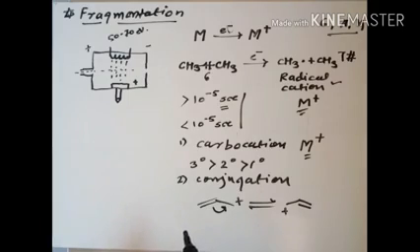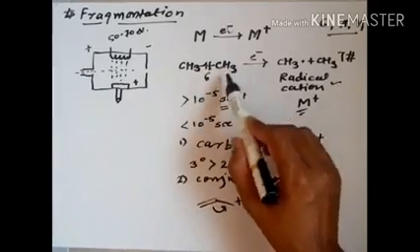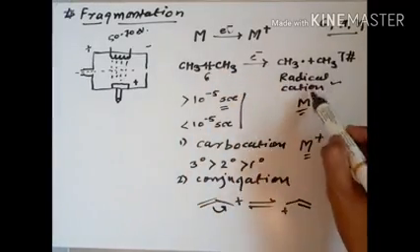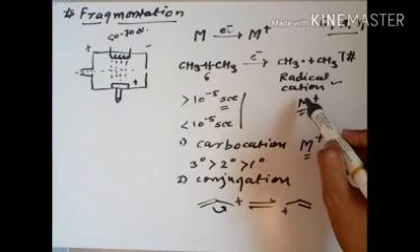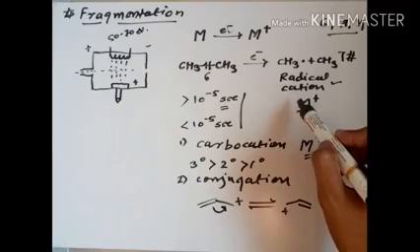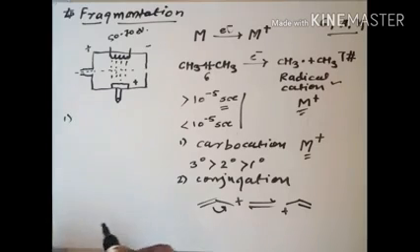You can see how the ionization takes place, and we get the radical cation. Furthermore, when we proceed towards fragmentation, two techniques are generally used to show the fragmentation.